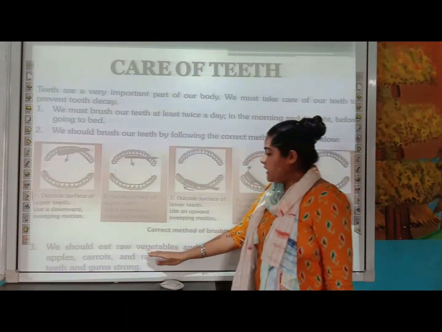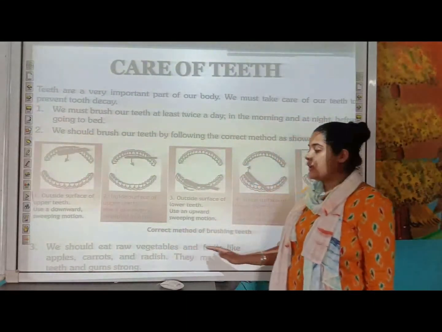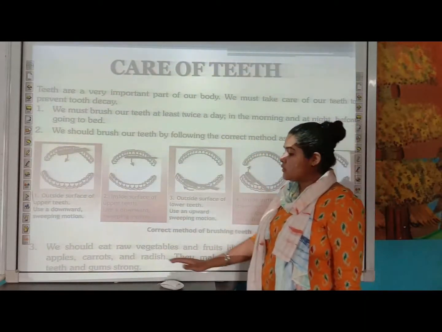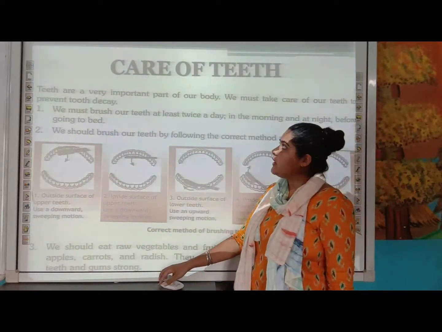Lastly, we should eat raw vegetables and fruits. Raw vegetables and fruits are very important, like apple, carrot, radish, because they make our teeth and gums very strong. So you must include that in your diet.